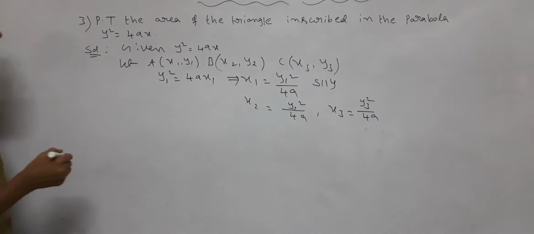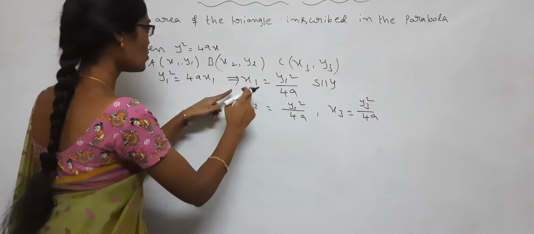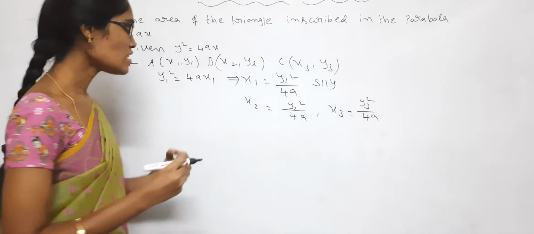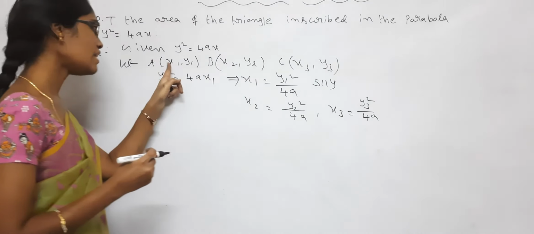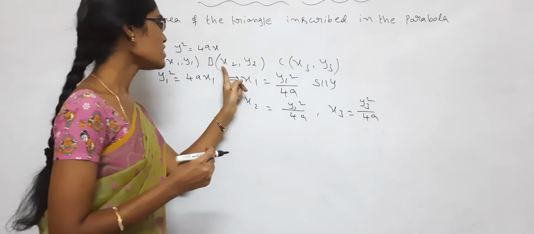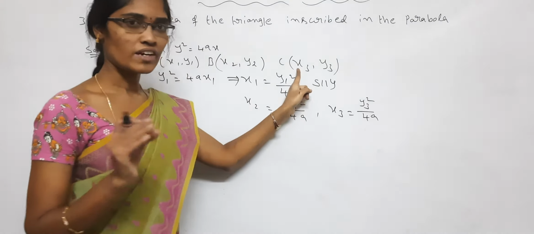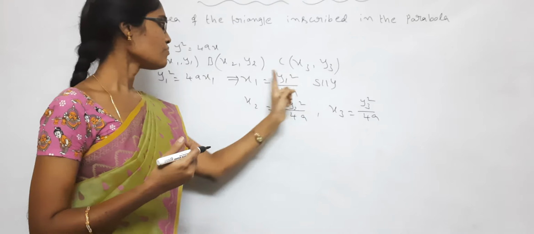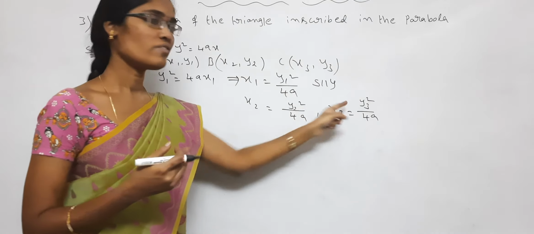Now the area of the triangle. In this, x1, x2, x3 values I am substituting. A point is (x1, y1), B point is (x2, y2), C point is (x3, y3). In the x1, x2, x3 places I am substituting these values: y1 square by 4a, y2 square by 4a, y3 square by 4a.